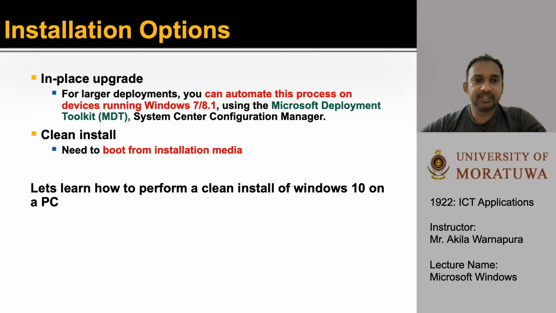There is one installation option, which is In-Place Upgrade. For larger deployments, you can automate this process on devices running Windows 7 or 8.1 using the Microsoft Deployment Toolkit or System Center Configuration Manager. And there is another one called Clean Install. You need to boot from installation media. Okay, let's learn how to perform a clean install of Windows 10 on a PC.